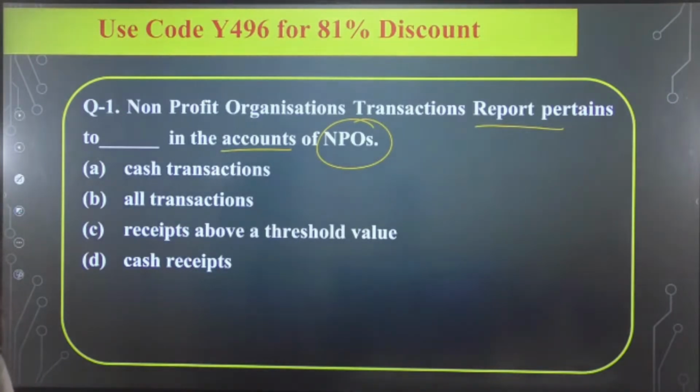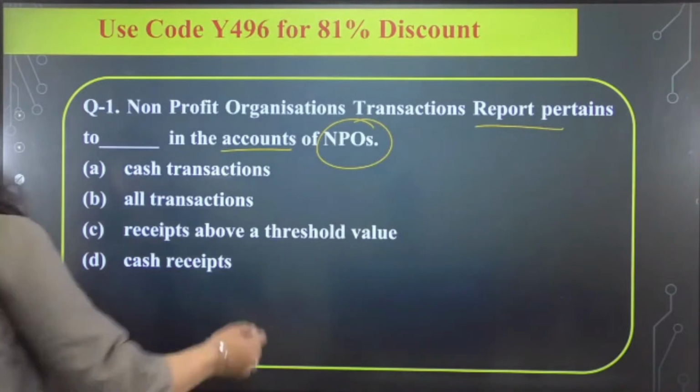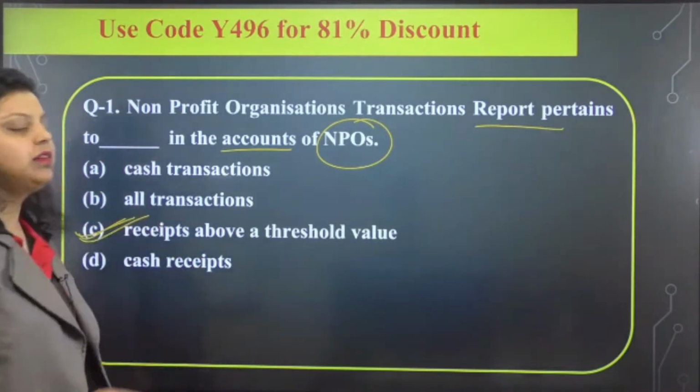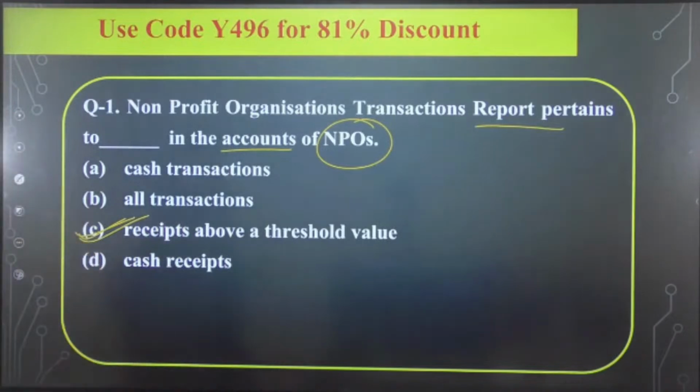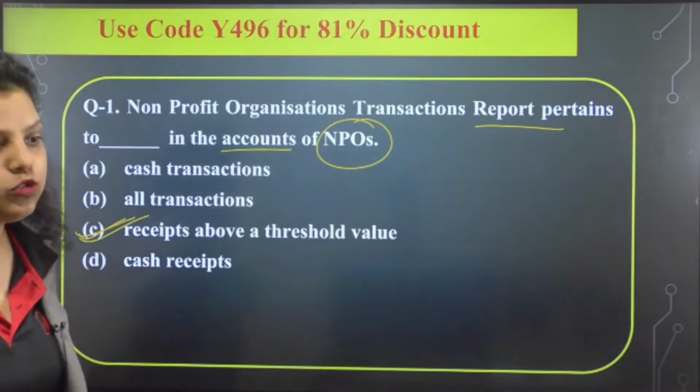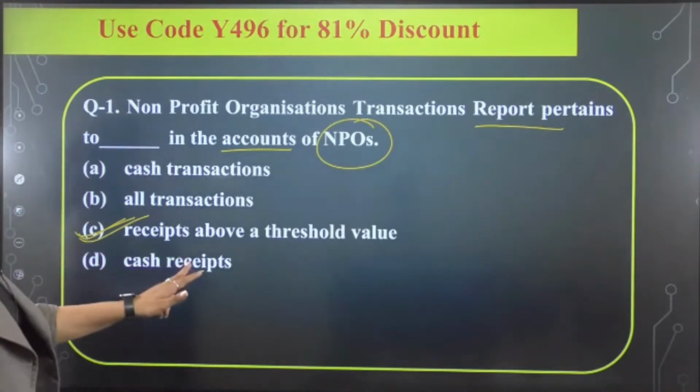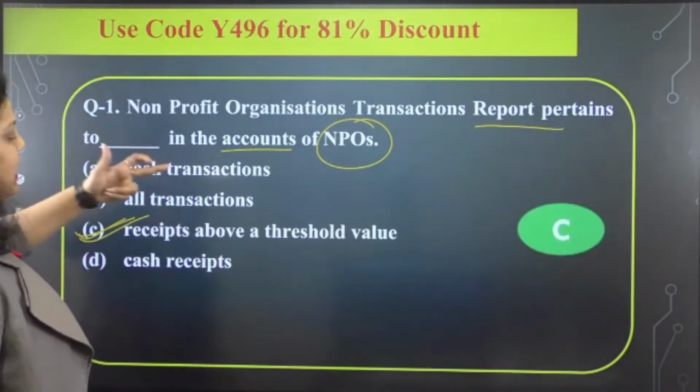So we are talking about non-profit organizations here. Non-profit organizations transaction report pertains to dash in the accounts of NPOs. Let me know which of the following is correct. A, B, C or D. So the right answer for this particular question will be your C option: receipts above a threshold value. Receipts above a threshold value in the account of NPOs is what the NPO transaction report pertains to. Now, the limit will be given by the Reserve Bank of India. So the right answer will be your C option.